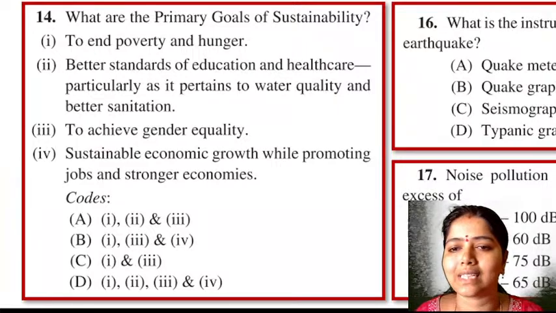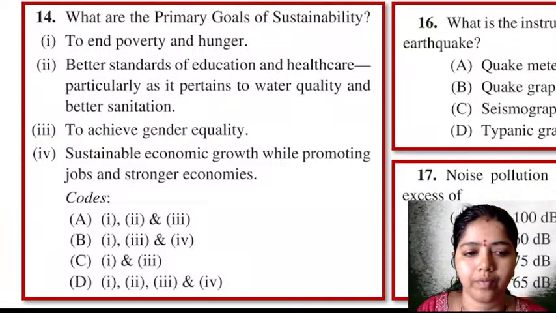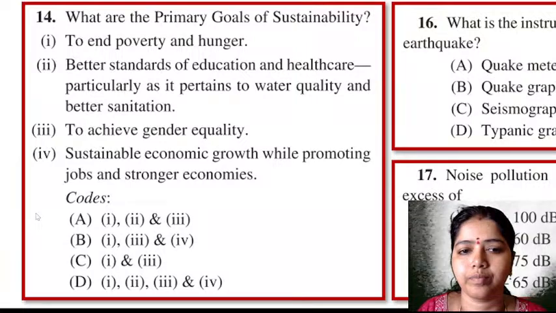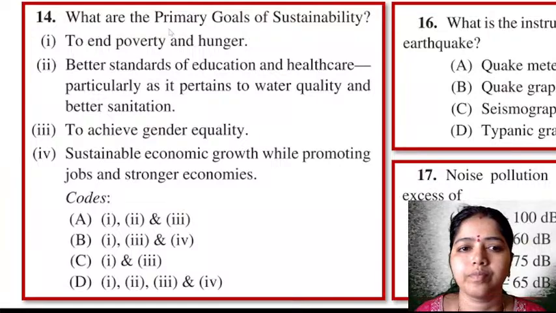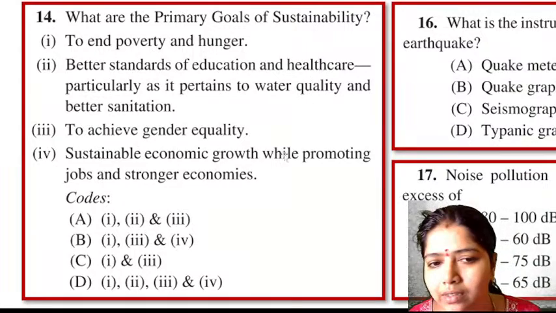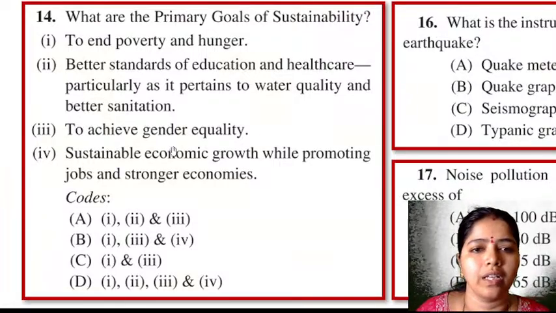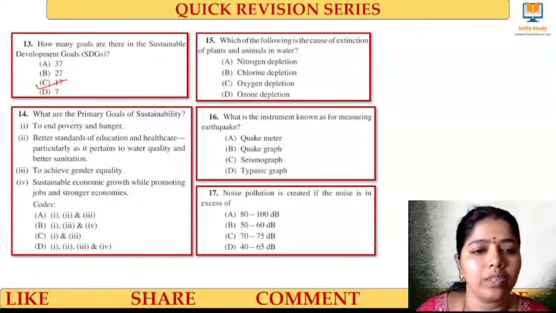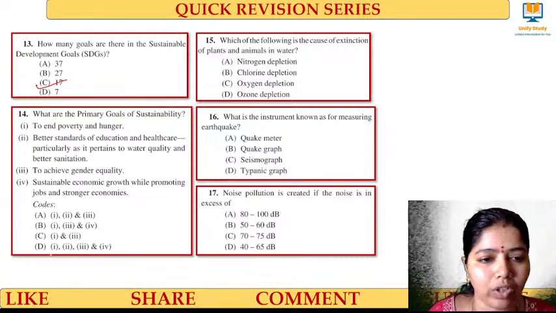What are the sustainable goals? Primary goals of sustainability. Yes, done? Very good. The primary goals of sustainability: to end poverty and hunger definitely would be there. All the options have A.